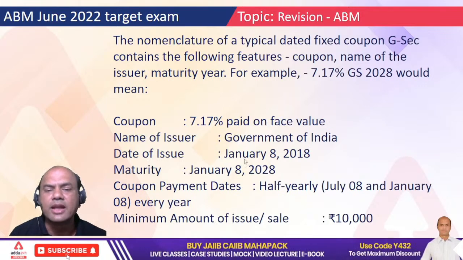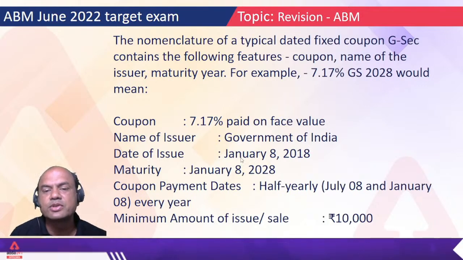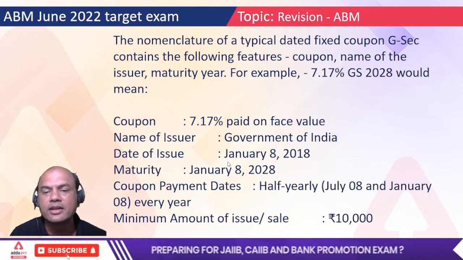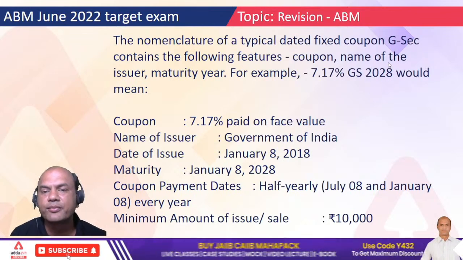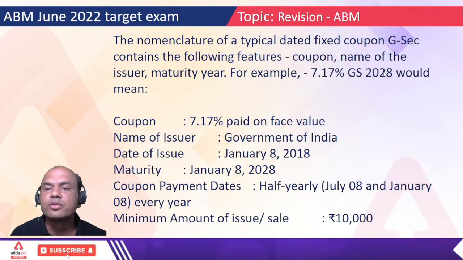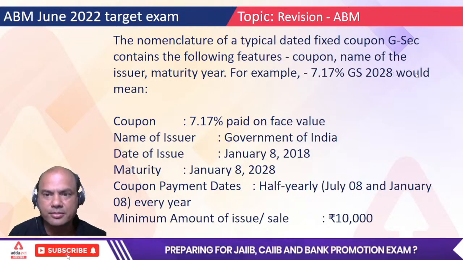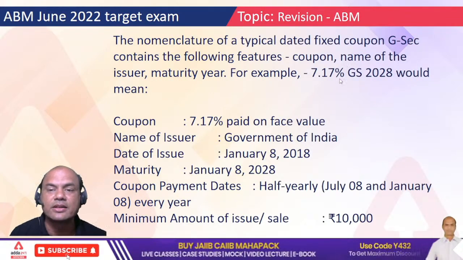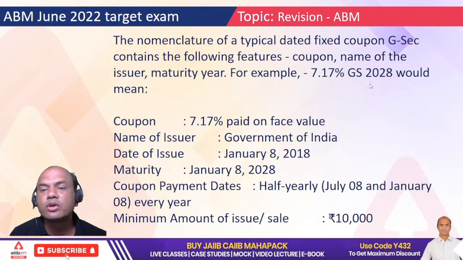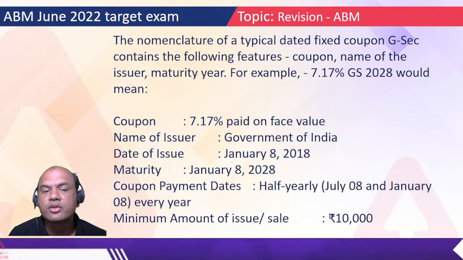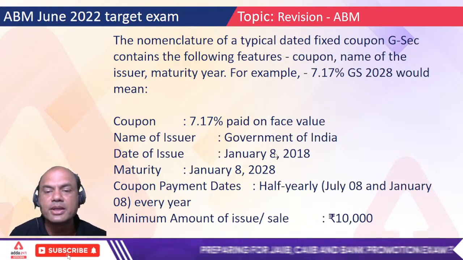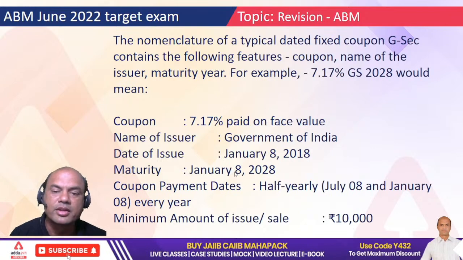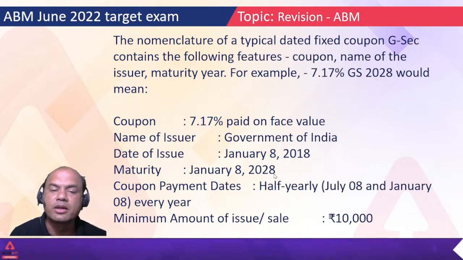Date of issue is never asked in the exam, because date of issue can be January 8, April 8, anything. The year 2018 is important. How did you come to this 2018? Because the end date is 2028 and a period of 10 years something will be given to you in exam. So 2028 minus 10 years. The issuance year is always before the maturity year. So date of issue January 8, 2018. Maturity will be exactly 10 years from here. So January 8, 2028, right?